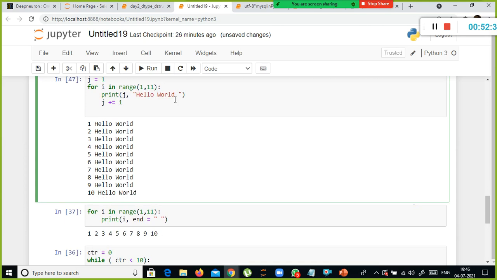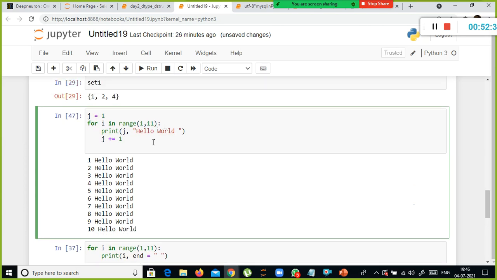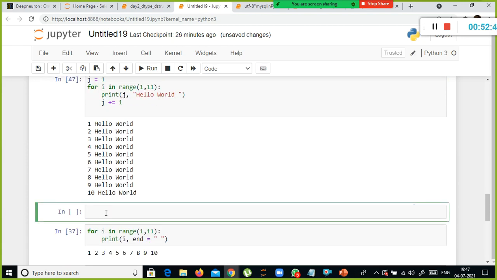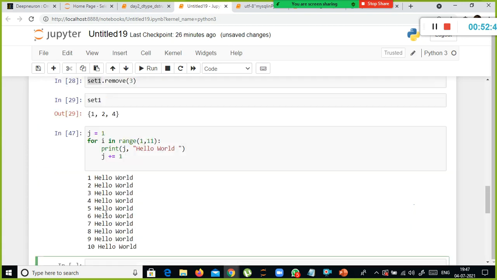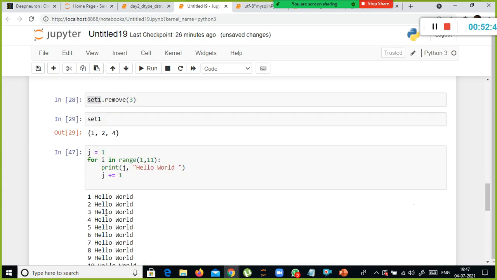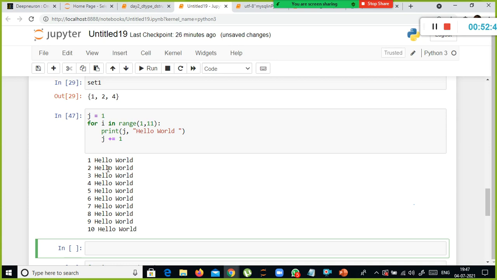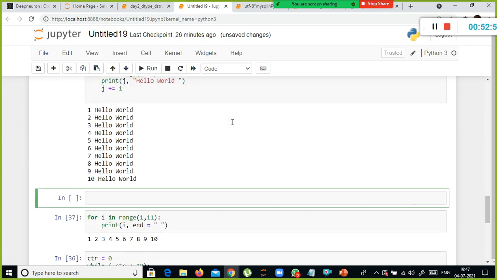And fine. So now you understood this one, right? So if I want to print the same thing using the while loop, what is the difference between for loop and while loop? You can use while loop also to execute the set of statements multiple times, based on the preset condition.